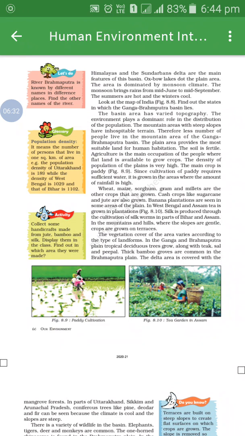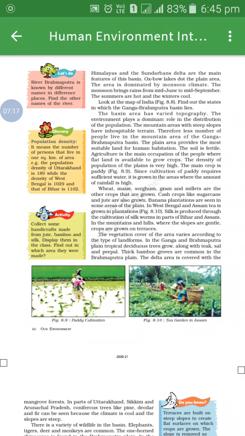Even the soil is fertile. In this basin the soil is very fertile and the land is flat. And when the soil is fertile and the land is flat, that area is most important for agriculture. Due to this, agriculture is the main occupation of people, because the land is flat and the soil is very fertile to grow crops. Which is the main crop over here, student? The main crop is paddy.